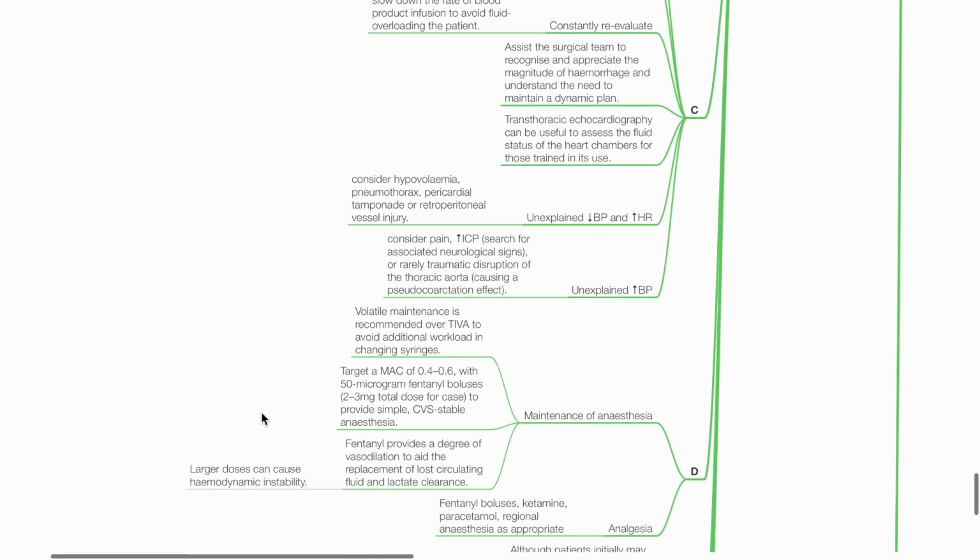Transthoracic echo can be useful to assess the fluid status of the heart chambers for those trained in its use. In the event of unexplained hypotension and tachycardia, consider hypovolemia, pneumothorax, pericardial tamponade, or retroperitoneal vessel injury. In the event of unexplained hypertension, consider pain, raised ICP, and traumatic disruption of the thoracic aorta.